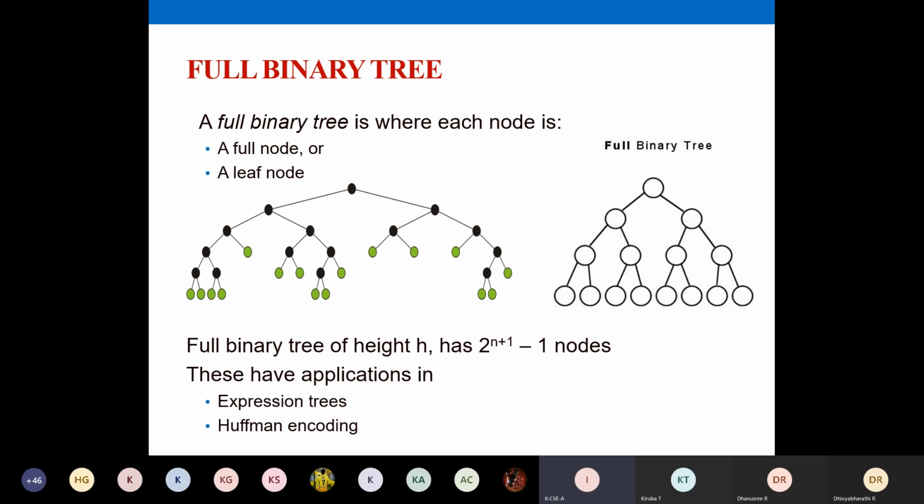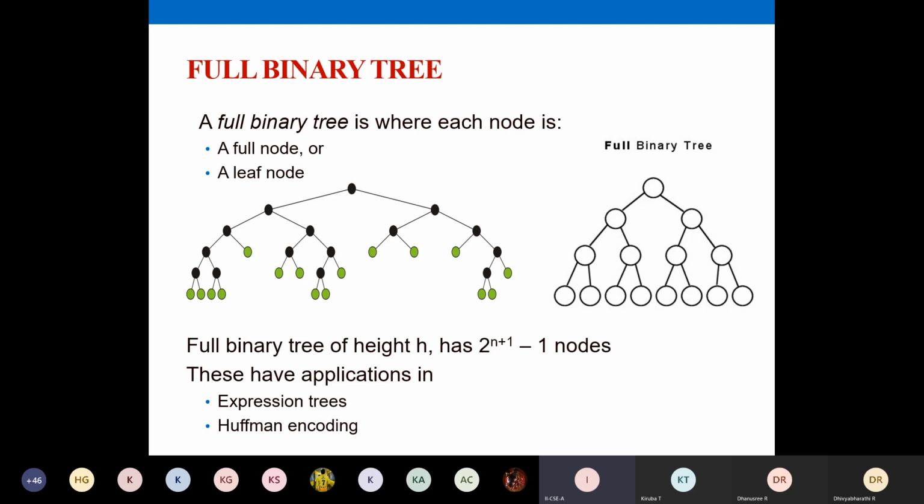A full binary tree is where every node will have either two children or no children at all. That's defined here. Your leaf node will not have any children, but all other nodes will have two children. Okay, you can take this example. If your full binary tree is completely filled, the formula is this one.